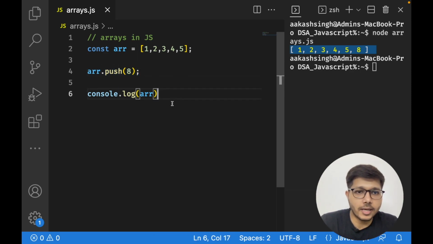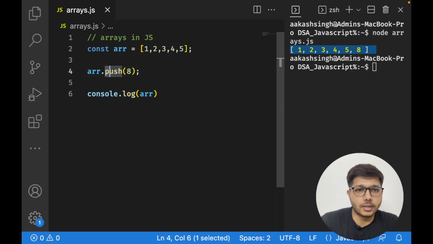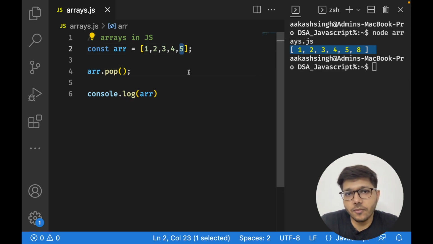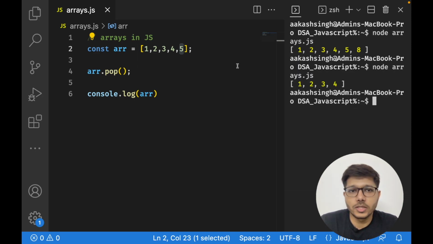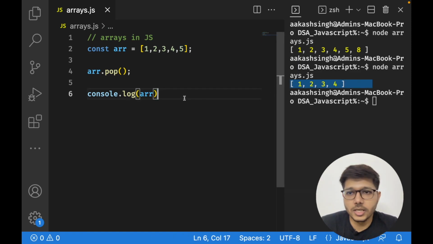Similarly, let us try now the pop method. So there's a method called pop. What pop does is it actually removes the last element from the array. Okay, so let us run the code now. So as you can see, 5 was the element present at the end of the array, but now it is popped out. Okay, so there is push, there is pop. Push is going to push an element, or append an element, at the end of an array, and pop is going to remove an element from the end of an array.